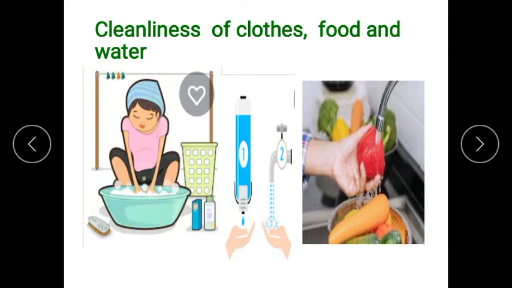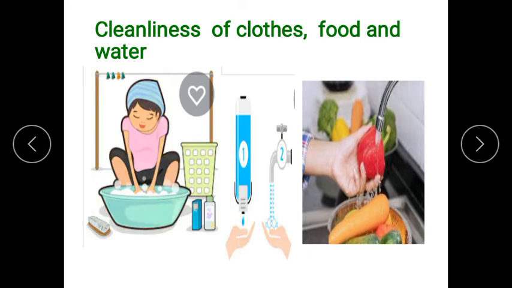Drinking water should always be stored in clean and covered utensils to avoid contamination. So you can use a filter also, and drinking water should be well covered so that germs cannot accumulate or collect there.